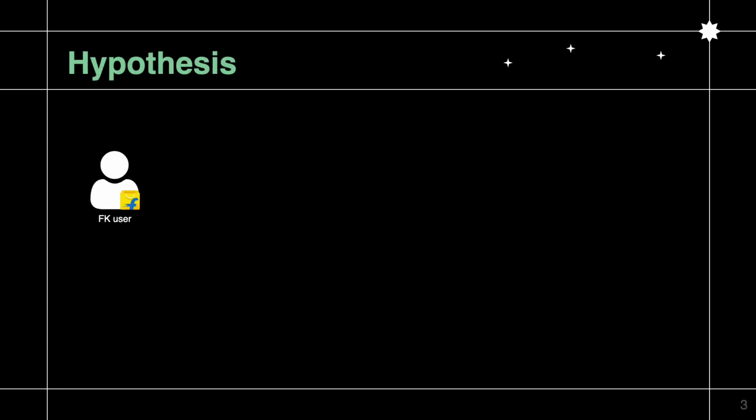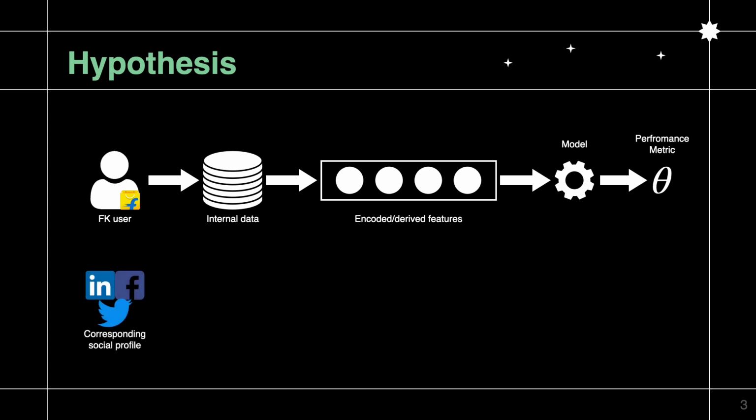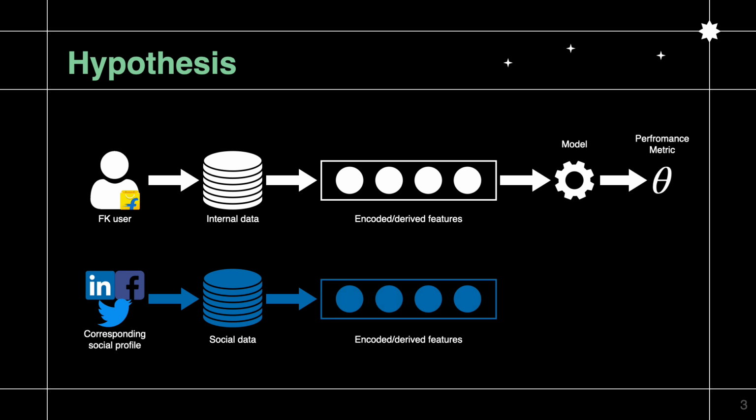To build such a system, we consider the historical order and RTO data for customers, extract relevant features, and build a model that would result in certain performance data. With social re-identification, we identify their corresponding social profile, extract their social data, derive relevant social features, and our hypothesis is that together with these social features, the performance of our model would improve.